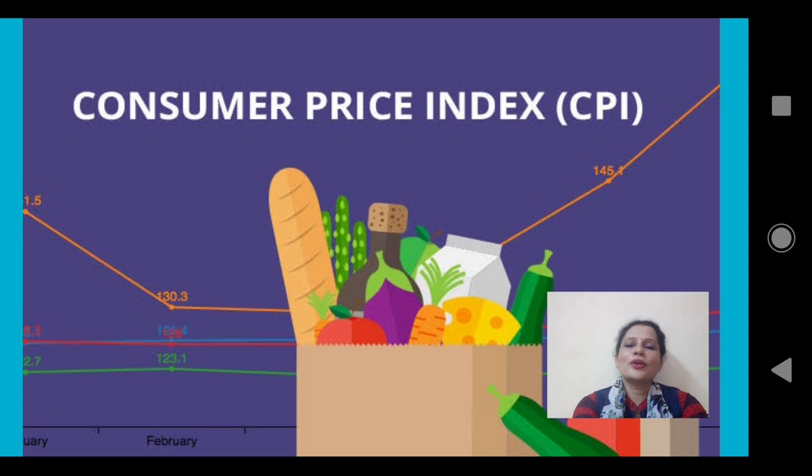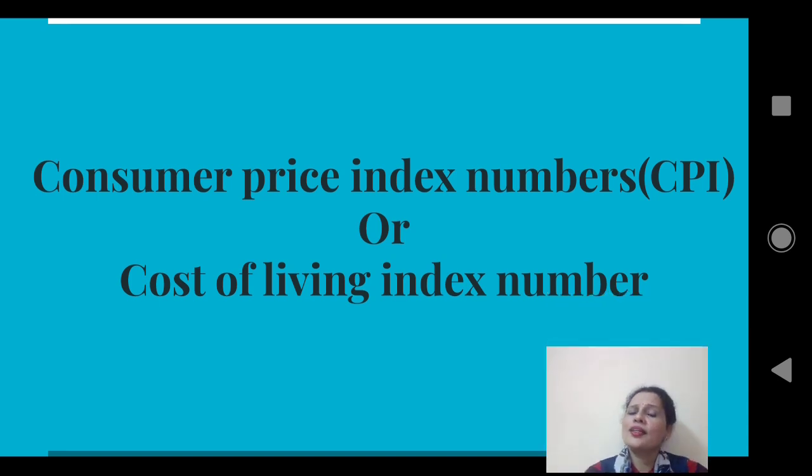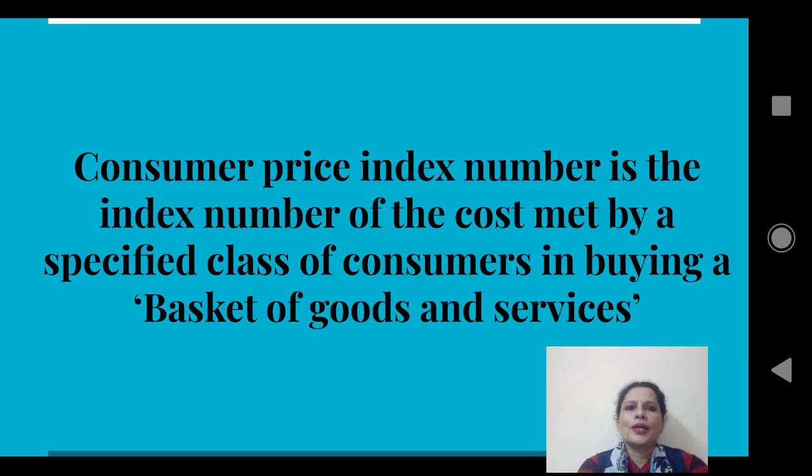Today we'll be discussing consumer price index numbers. Consumer price index number is also called a cost of living index number. Now, what is consumer price index number? Consumer price index number is the index number of the cost met by a specified class of consumers in buying a basket of goods and services. Here, basket of goods and services means goods and services which are needed in day-to-day life.